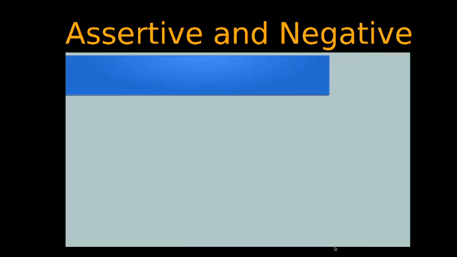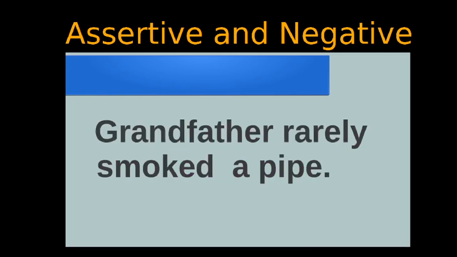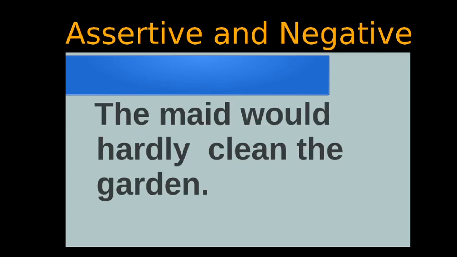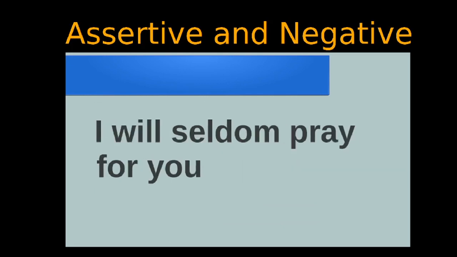Okay, now look at the following sentences from the textbook on page number 35. Grandfather rarely smoked a pipe. The maid would hardly clean the garden. He could scarcely control his joy.